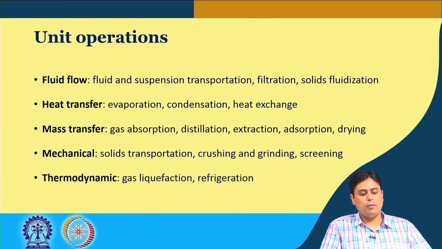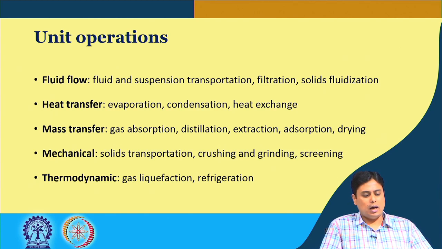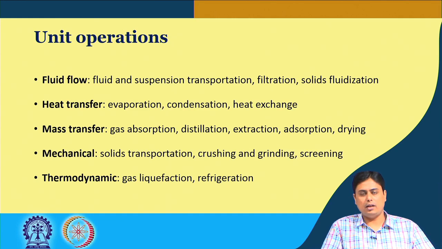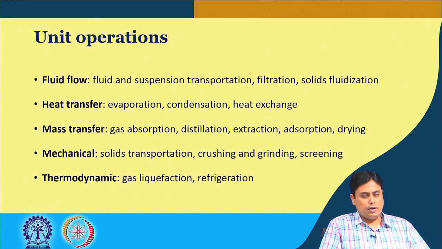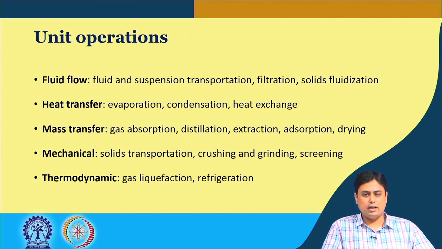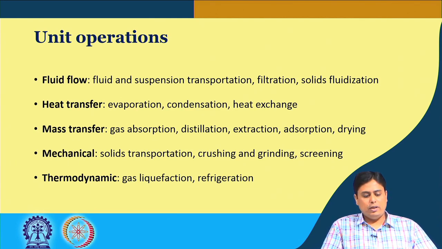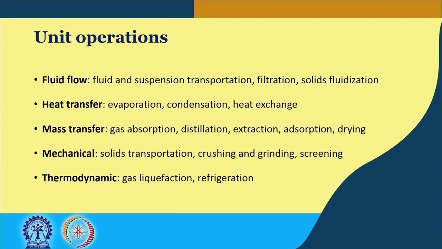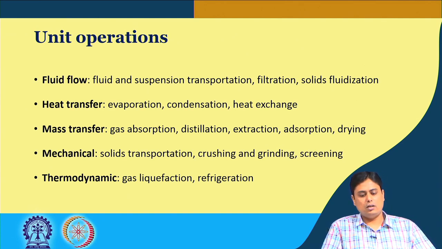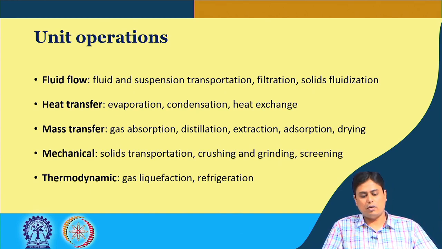These subcategories are taught as separate core subjects in the chemical engineering curriculum. For example, in fluid flow, the preliminary basic course, we study fluid transport or suspension transport relevant to particulate solids, filtration and solid fluidization, which helps us to get the solids from a mixture.